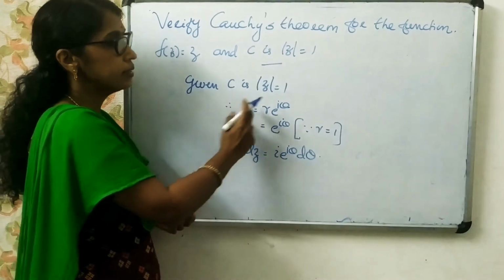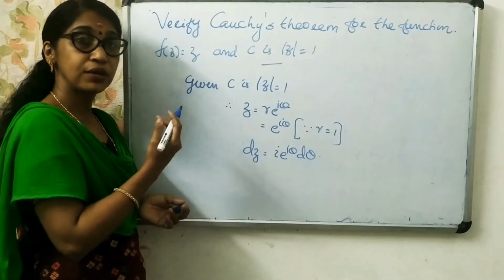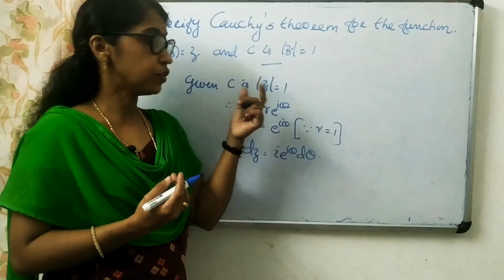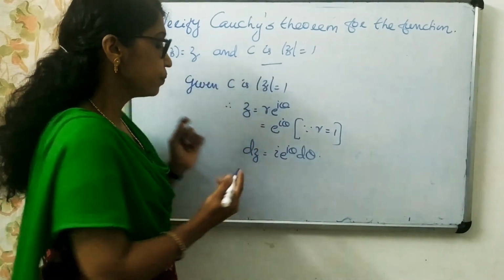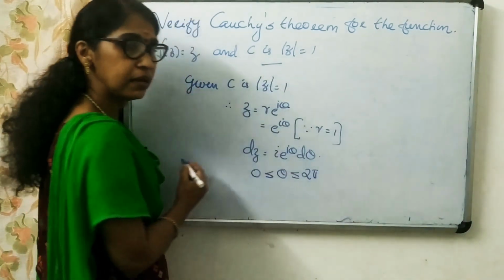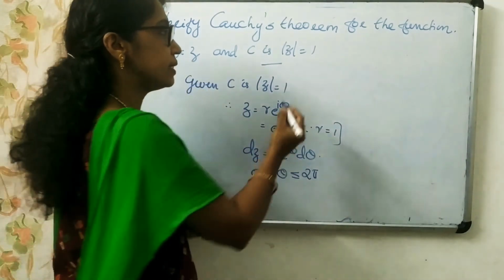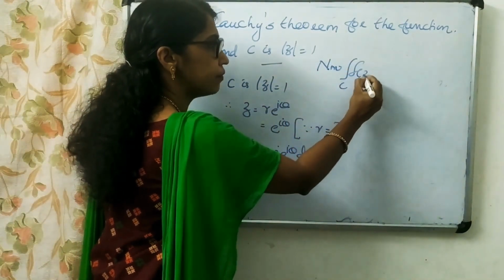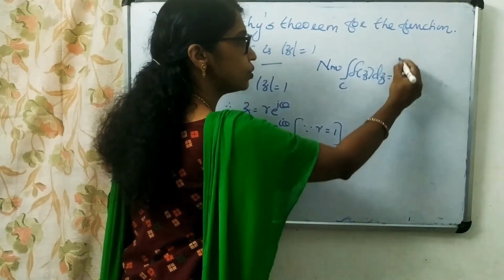Okay, now this is a circle, mod z equal to 1. So we need to find out the limits. So what is the limit? For a circle, limits are theta varies from 0 to 2 pi. So 0 less than or equal to theta less than or equal to 2 pi. ഇതാണ് നമ്മുടെ ലിമിറ്റ്സ്. Now I am going to find out integral over C f of z dz. Now integral over C f of z dz is equal to integral 0 to 2 pi.